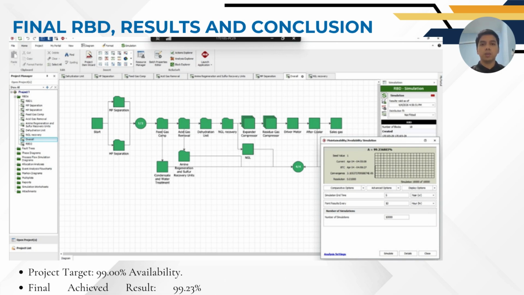This brings us to our final optimized model and conclusion. On the screen, you can see the improved BlockSim model. Our strict project target was to reach 99% overall availability. Through our step-by-step strategy, our final achieved result is 99.23%. This proves our engineering decisions were successful, as adding structural redundancy eliminated the severe plant bottlenecks. Furthermore, our maintenance optimization greatly reduced the downtime for major equipment. We can confidently conclude that the gas processing plant now meets all production and reliability requirements.